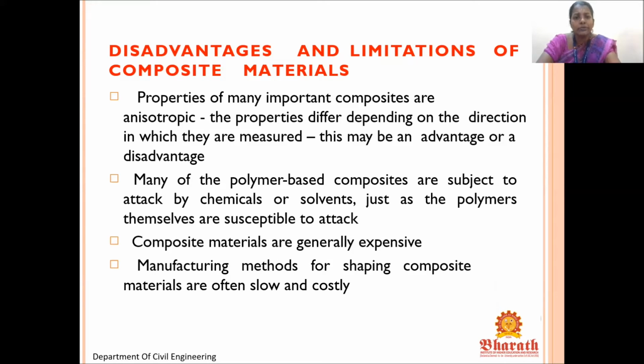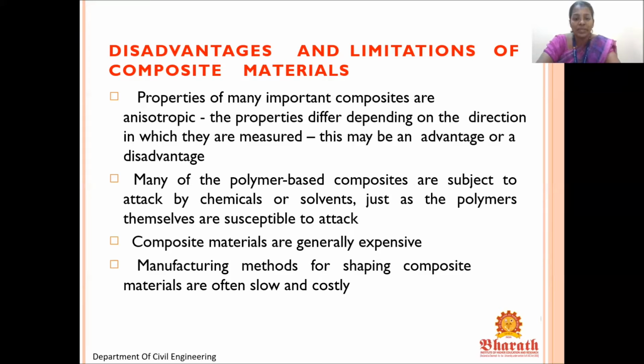Disadvantages and limitations of composite material. The properties of many important composites are anisotropic. The properties differ depending on the direction in which they are measured. This may be an advantage or a disadvantage. So we can take it as either an advantage or disadvantage.